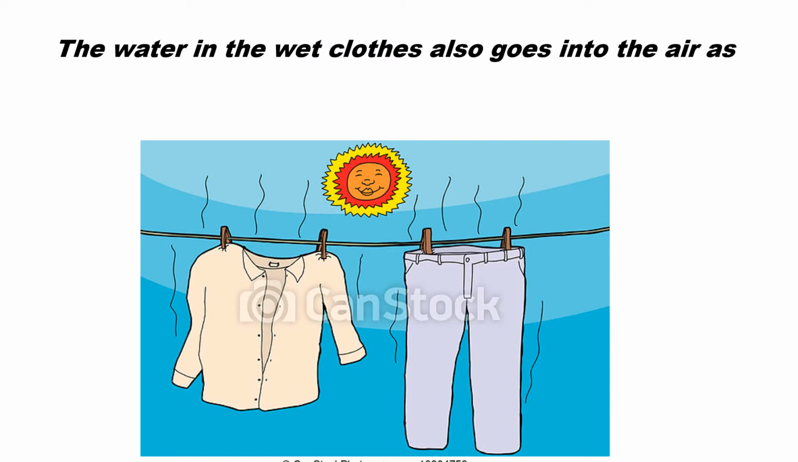Your mama washes your clothes, and then what does she do with the clothes? She puts them out for drying. Yes or no? And after some time, when you go to see, your clothes are dried if the sun is very hot. So what has happened to the water? The water in the wet clothes also goes into the air as water vapor. So the water from the wet clothes goes up into the air as water vapor.